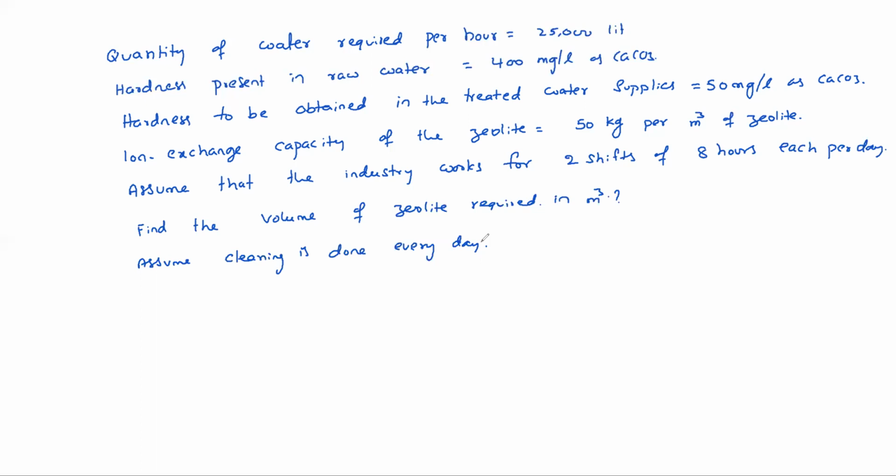First of all, how much quantity of water needs to be treated? Because 50 mg is allowed actually, 400 mg is there. Percentage of water needs to be treated. That means what is the bypass flow?